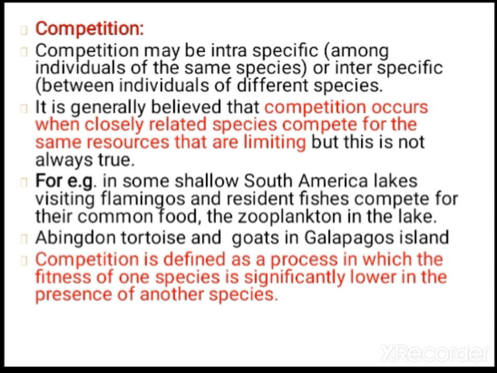Automatically the superior one will be selected and the inferior one will be eliminated. If they have to coexist, they have to do resource partitioning, then only can they survive. The resources they need, they have to allot; if they eat different types of food, then they can coexist. Otherwise, when the resources are the same, the superior one will be selected and the inferior one will be eliminated. That is known as Gause's competitive exclusion principle.